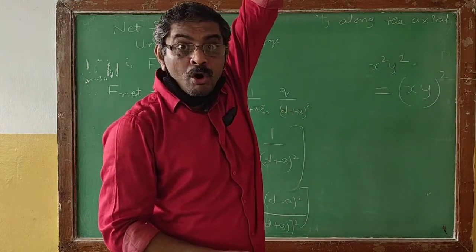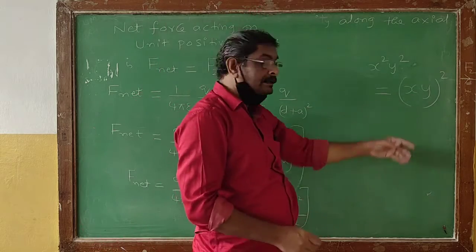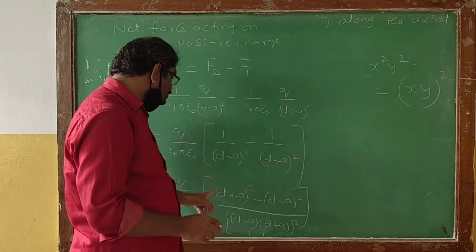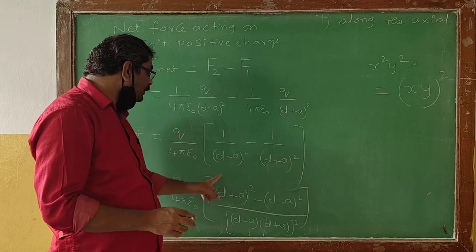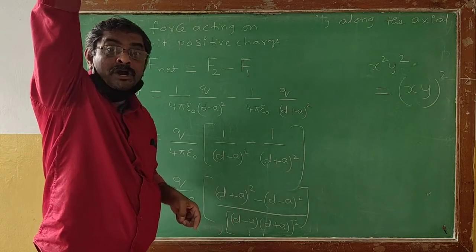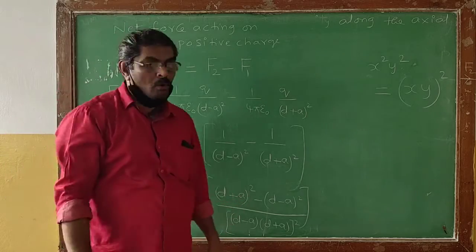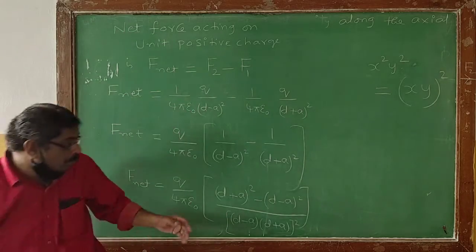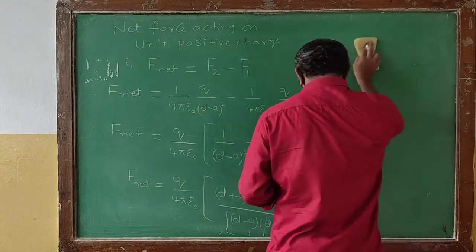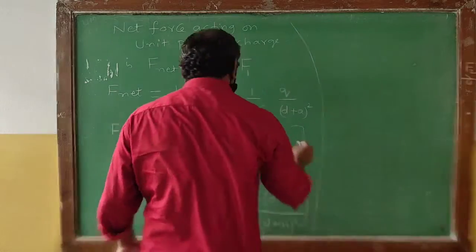Whenever you got x square into y square, that can be written as (xy) whole square. That's the reason why in the denominator I can write the common LCM as (d minus a) into (d plus a) whole square.